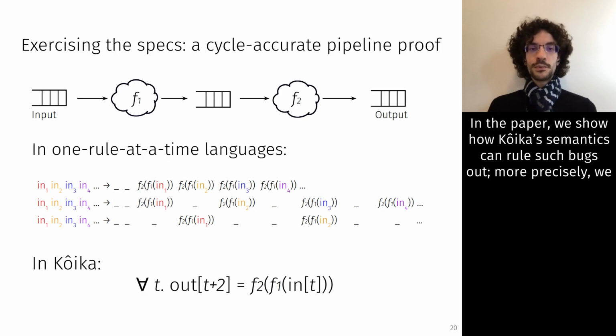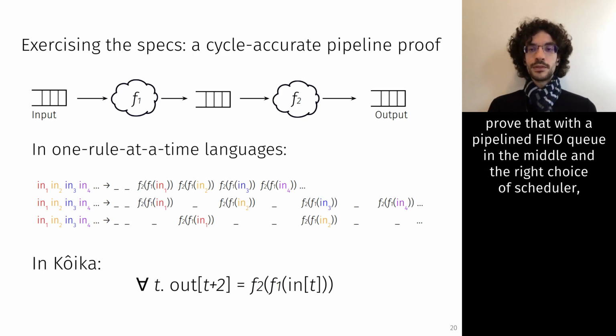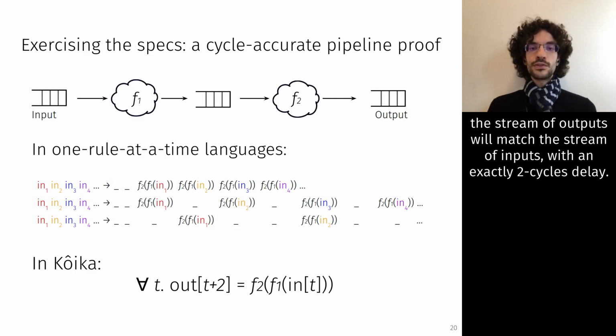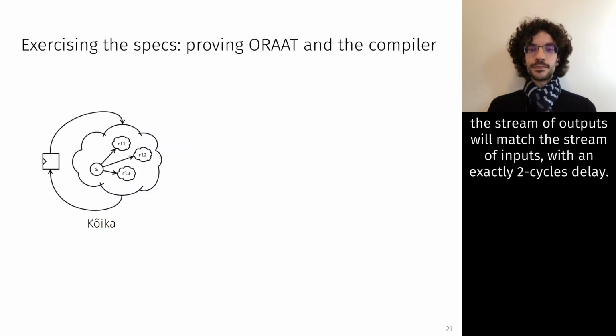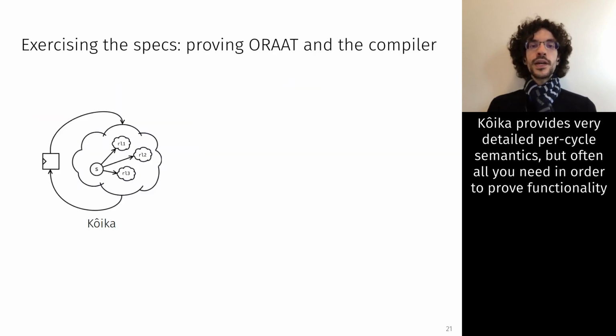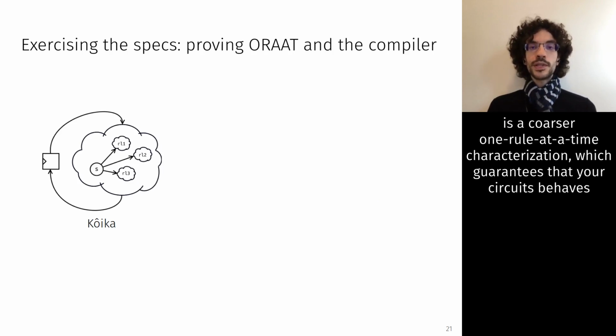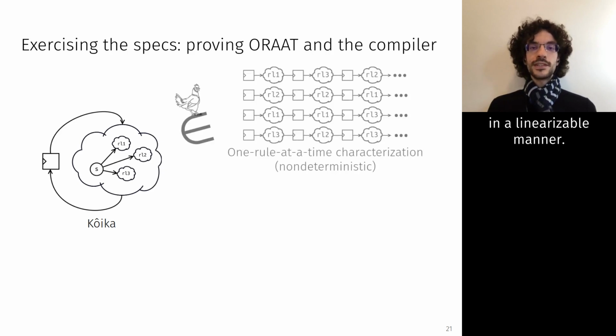More precisely, we prove that with a pipeline FIFO queue in the middle and the right choice of scheduler, the stream of outputs will match the stream of inputs with an exactly 2 cycles delay. Koika provides very detailed per-cycle semantics, but often all you need in order to prove functionality is a coarser one rule at a time characterization, which guarantees that your circuits behave in a linearizable manner.